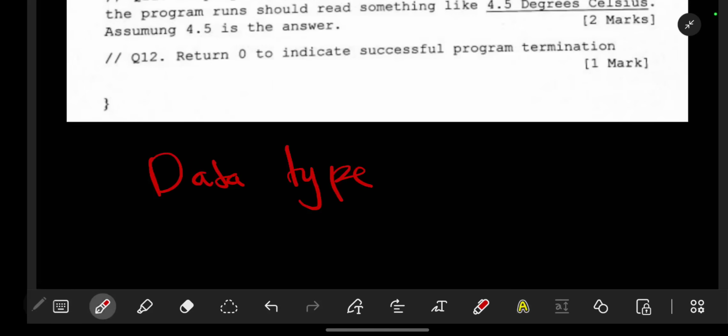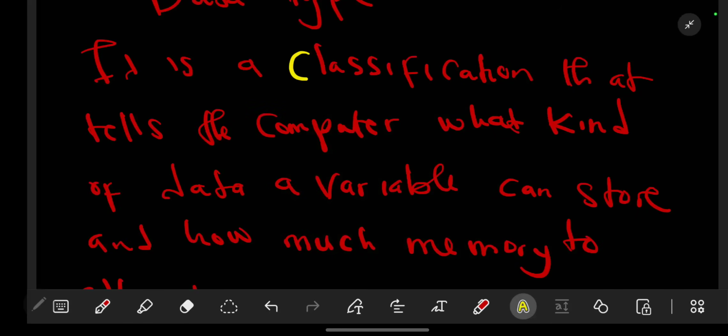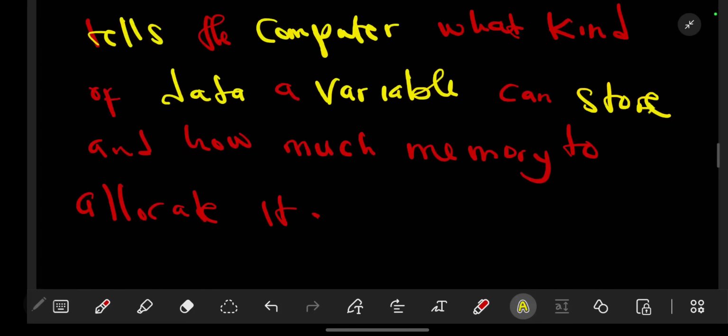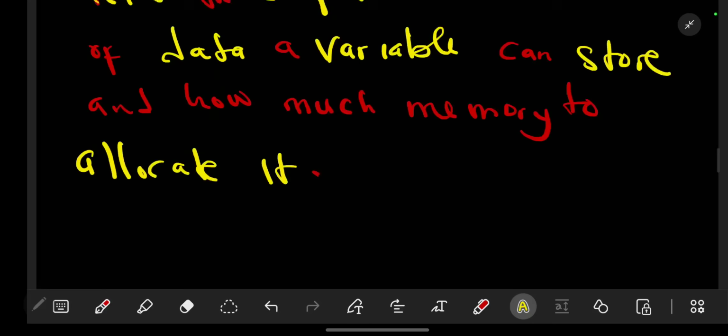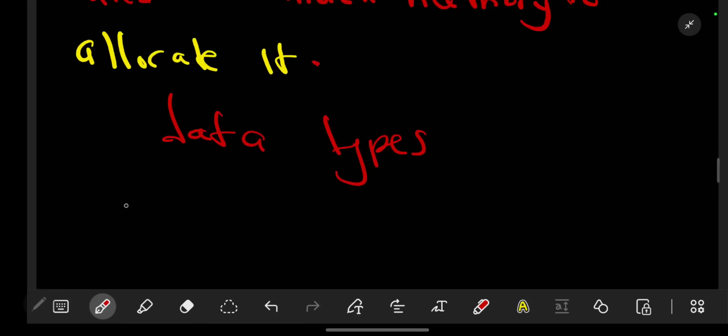A data type is simply defined as a classification that tells the computer what type of data a variable can store, and how much memory to allocate to it. Now the data types that we have, according to the previous video, are things such as int. What is int? Int means integer.